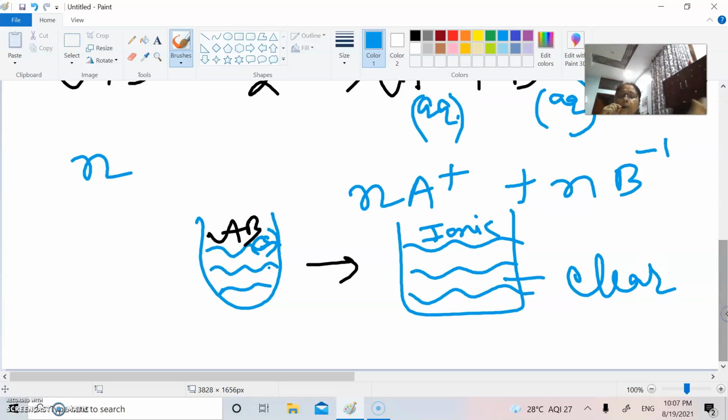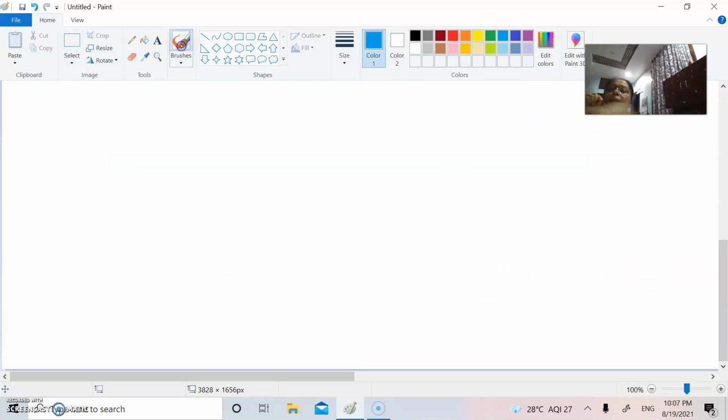If it is white, then we will have a white or colorless solution, and if the compound AB was a colored compound and it goes to the ionic form, then we will have a colorful solution, but that will be a clear solution. Now, though all the ionic compounds are supposed to go for ionization at an equal rate, it has been found that not all the ionic compounds go completely to the solution phase.